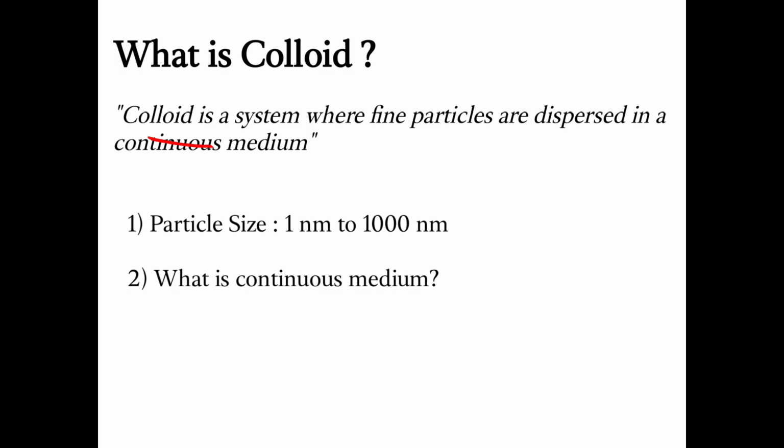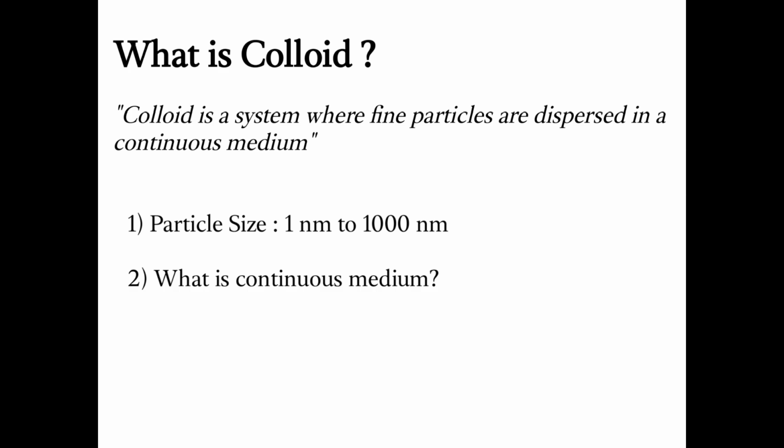The simple definition which is given here is: colloid is a system where fine particles are dispersed in a continuous medium. This definition is not easy, we need to understand it word by word. We are saying colloid is a system where fine particles, and we need to know what basically is the meaning of fine, how fine. And we are saying that fine particles disperse, so what is the meaning of dispersion in a continuous medium.